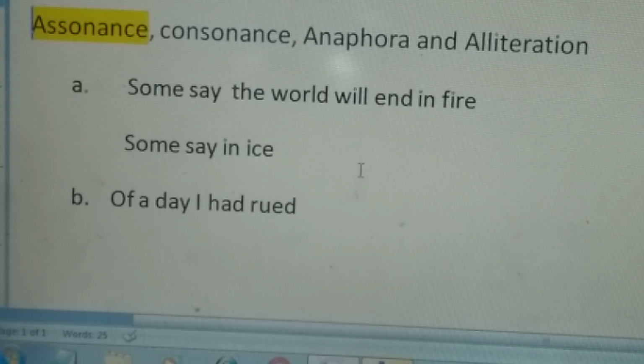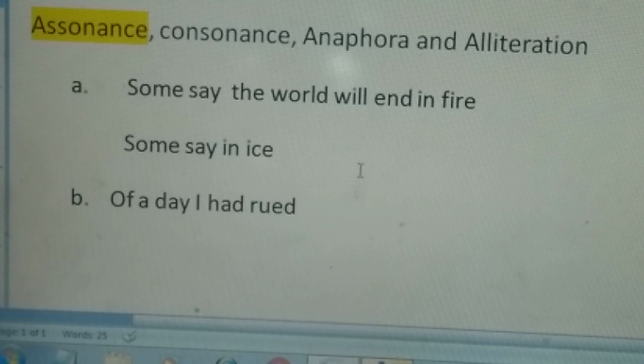First one is assonance. There are 5 vowels in English: A, E, I, O, U. Out of the 26 letters of the alphabet, we have 5 vowels: A, E, I, O, U. Remaining 21 letters are consonants. Now let's see what is assonance. If a vowel is repeated in consecutive words that come one after another, but not in the beginning.